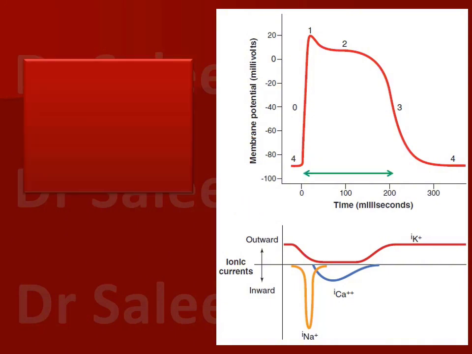Now, the absolute refractive period is this one. Absolute refractive period includes this phase, the entire phase 0, 1 and 2, and the first half of phase 3, first half up to this point. Look at my pointer, up to this point. Now the entire phase 0, 1, 2 and the first proximal half of phase 3 is